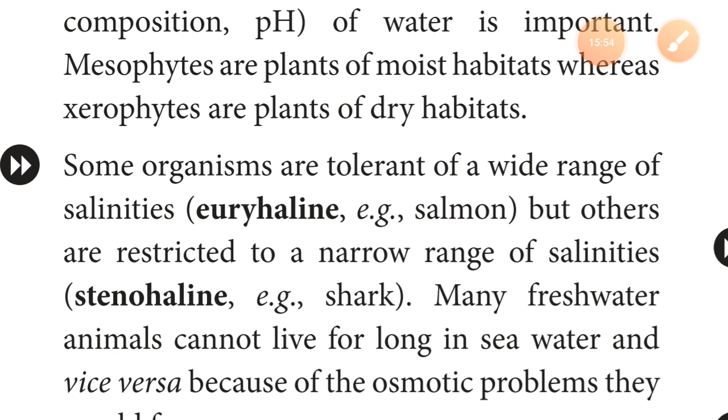Number one is euryhaline, and the other is stenohaline. So what are euryhaline? Euryhaline are the animals which can tolerate a wide range of salinities. For example, salmon fish. As we know, salmon is a fish that lives in the sea, right?